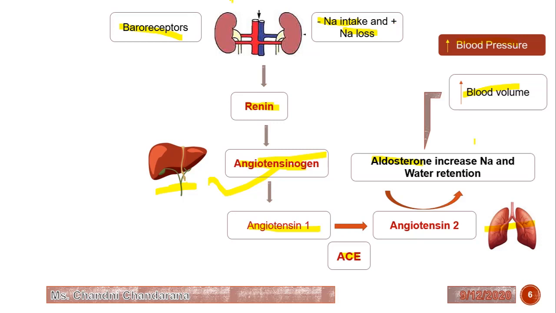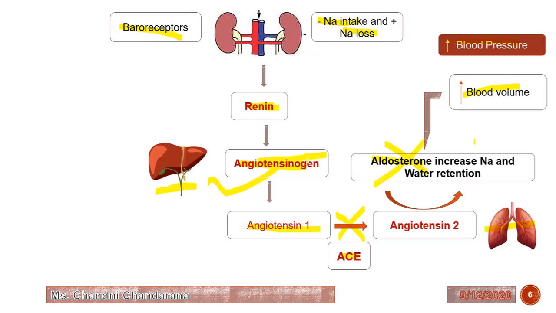Means what? If we have to control the blood pressure, we should give drugs which will act over here, which can inhibit the ACE. It's known as an ACE inhibitor. So ultimately, we will not get the increased blood volume, so we will not get the increased blood pressure. We can act over here also. We can inhibit the aldosterone secretion. So these are the sites from where we can give the drugs.